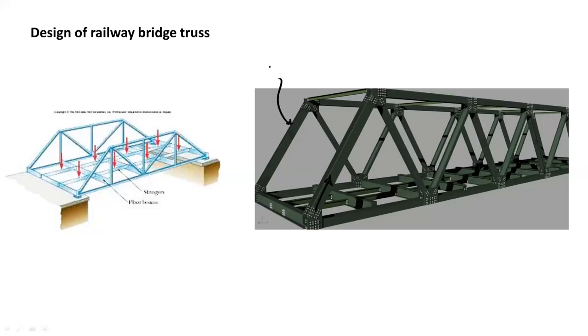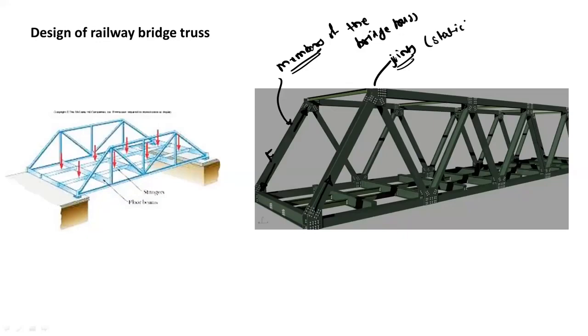These are called the members of the bridge truss, and engineers have to find out how much force will be acting at these joints. This part is the part of engineering mechanics, and specifically it is the part of static. We will see this when we start with the actual syllabus.